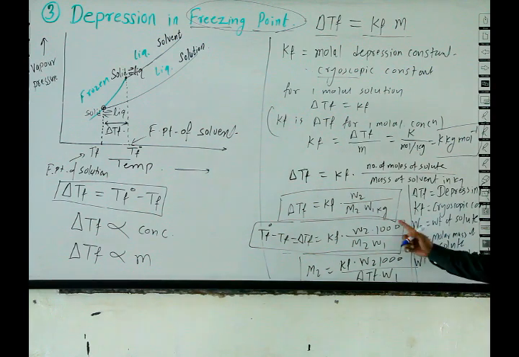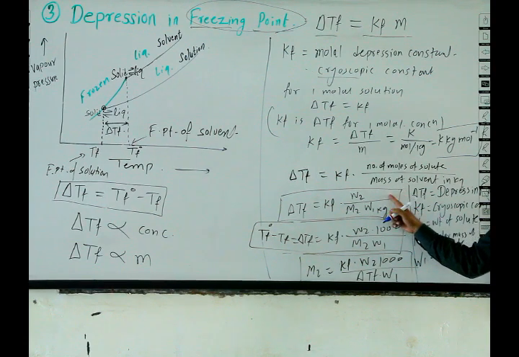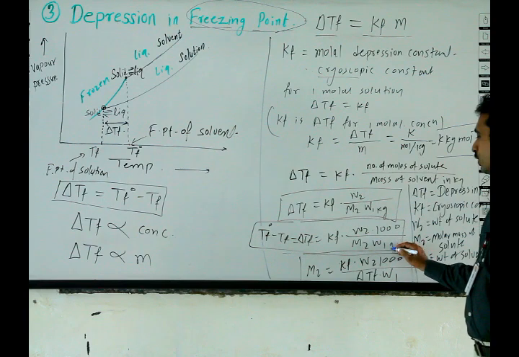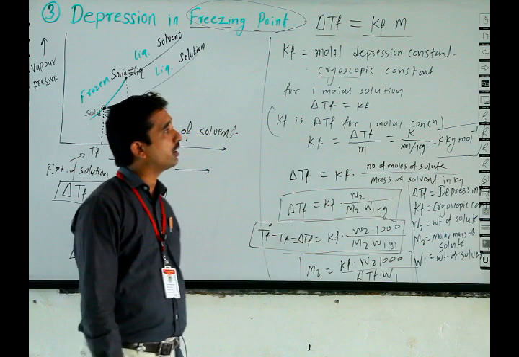If we take the weight of solvent in kg, then 1000 is not required. If we take the value in gram, then we have to write the multiplier 1000 here.